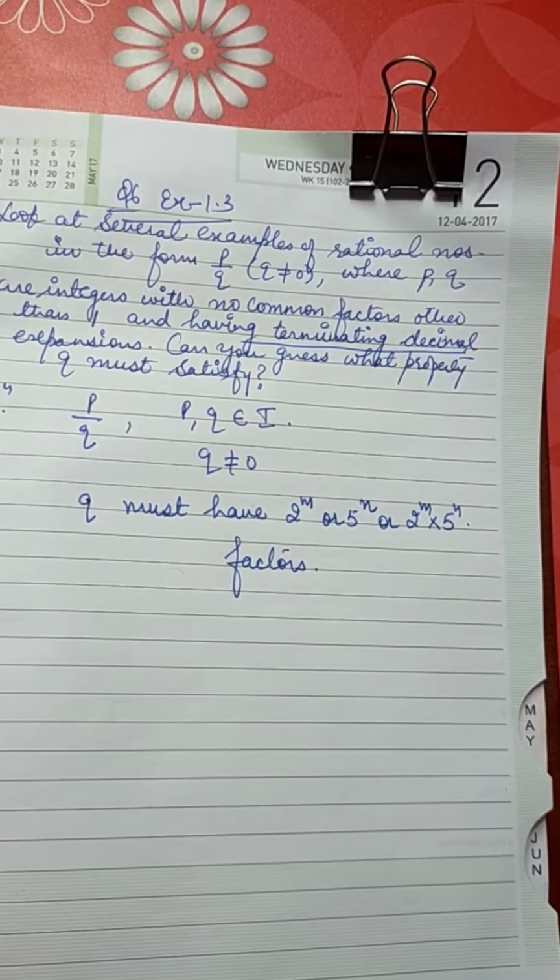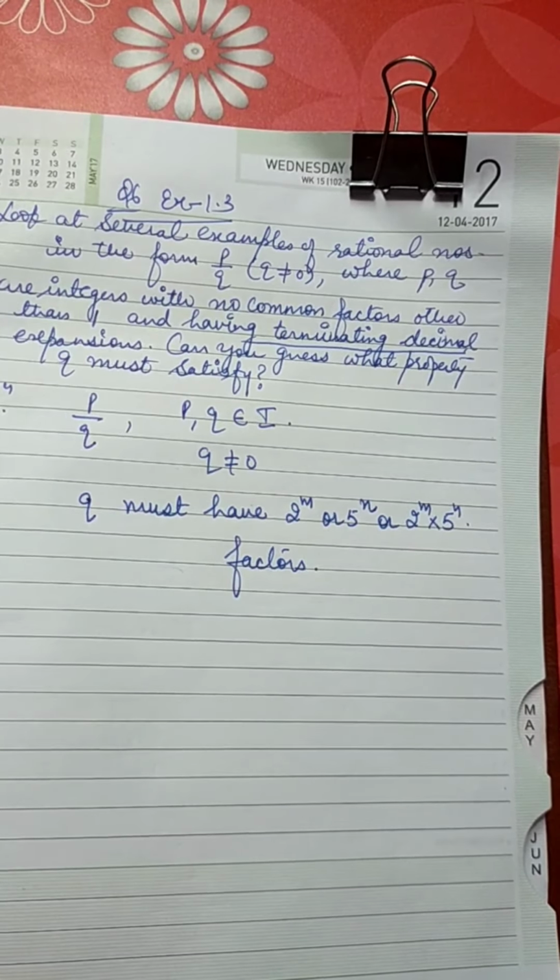For sure there should be only 2 raised to power m or 5 raised to power n or 2 raised to power m into 5 raised to power n, then only the rational number P over Q form will be terminating.